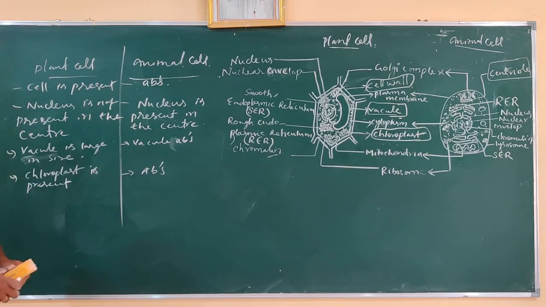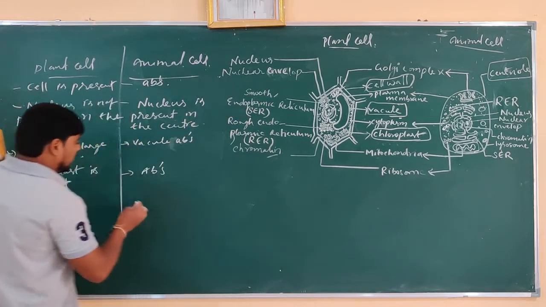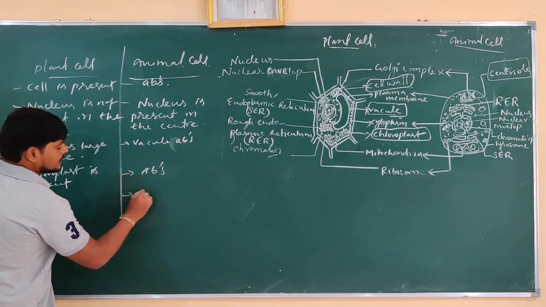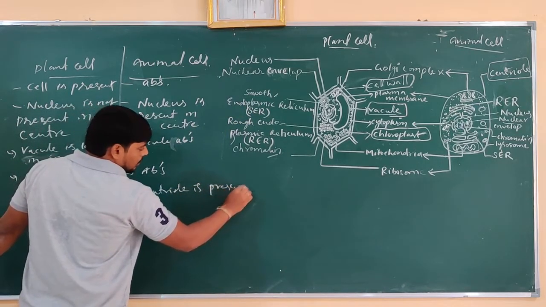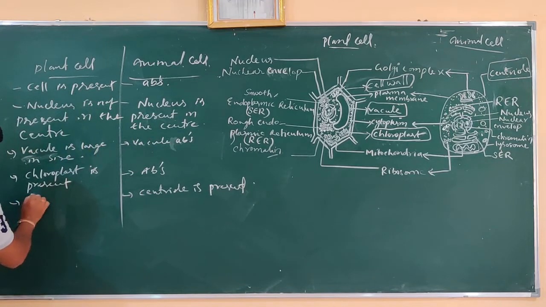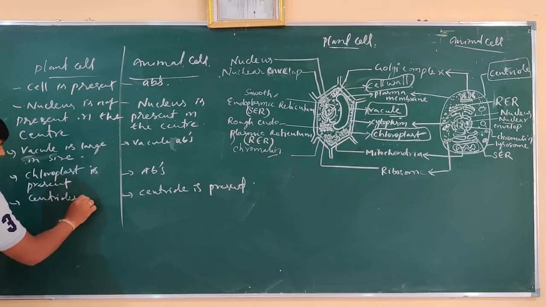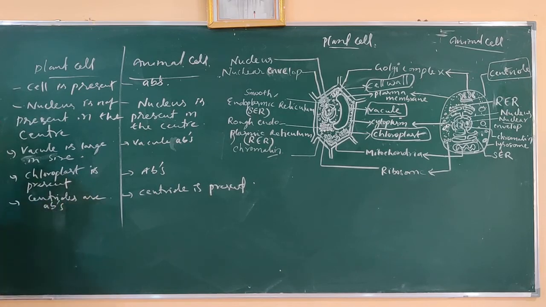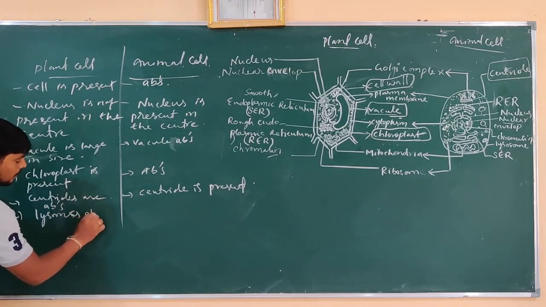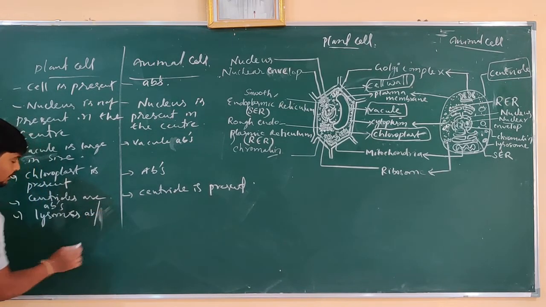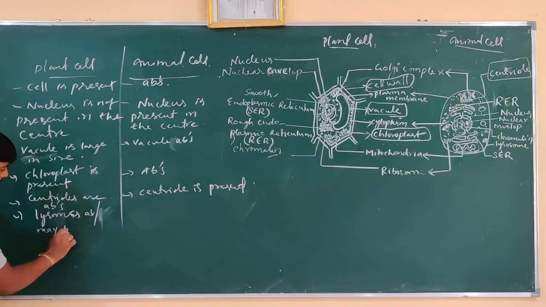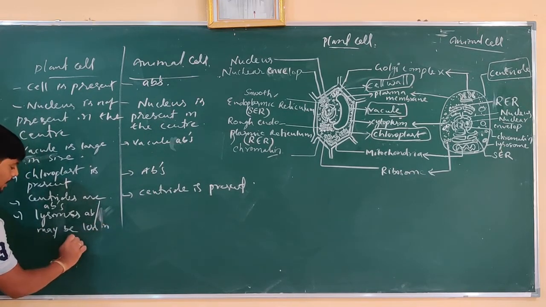That is the difference. And one more part: centrioles are absent in plant cell, but present here. Lysosomes are absent in plant cell, and if present, maybe less in number.